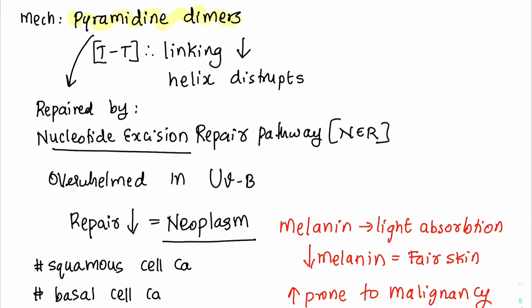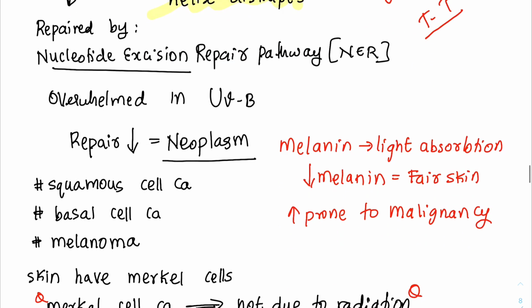What are pyrimidine dimers? We have purines and we have pyrimidines, like ATGC. If two pyrimidines are combined, we get a pyrimidine dimer, right? That is a pyrimidine dimer. If a pyrimidine dimer is formed, it can disrupt the linking and it can also disrupt the helix of the DNA. Usually this is repaired by the nucleotide excision repair pathway. The pathway called NER was repairing this.